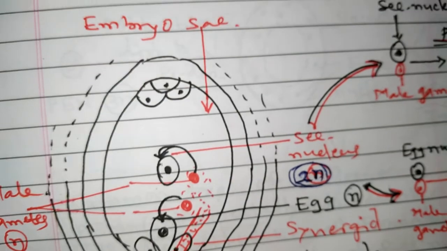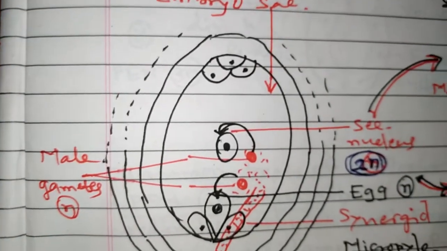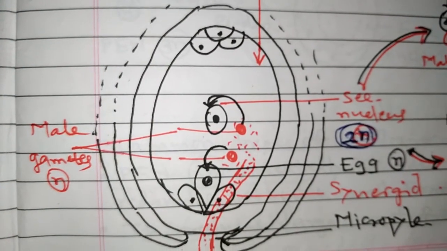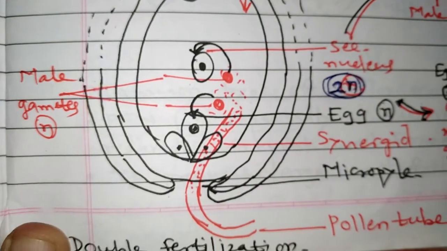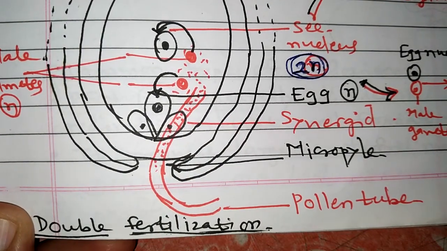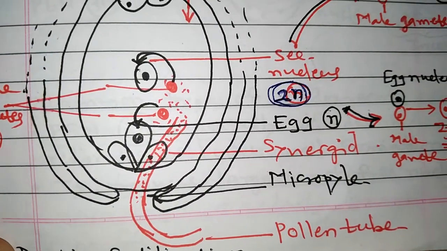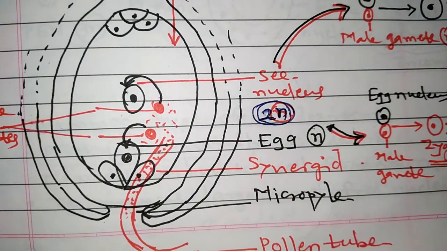Here on this side you can see male gametes. Micropyle, synergid, pollen tube. Have you got it? Okay. That is regarding double fertilization, quite an important part of plant reproduction.